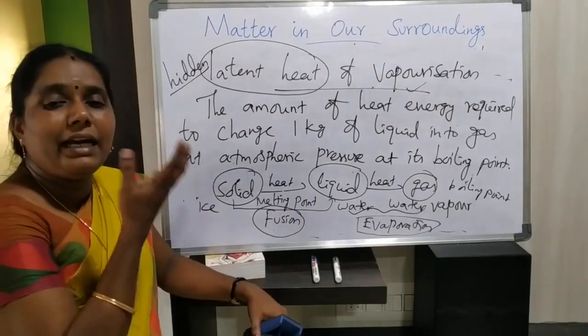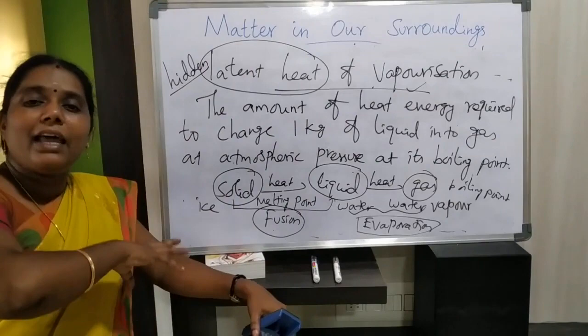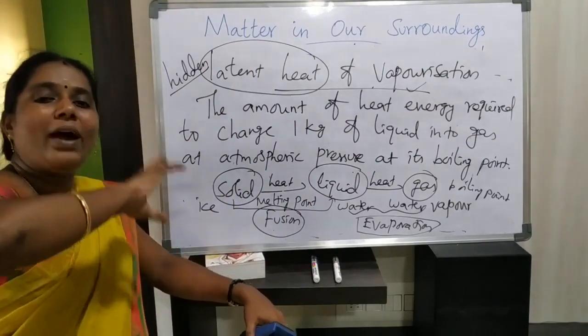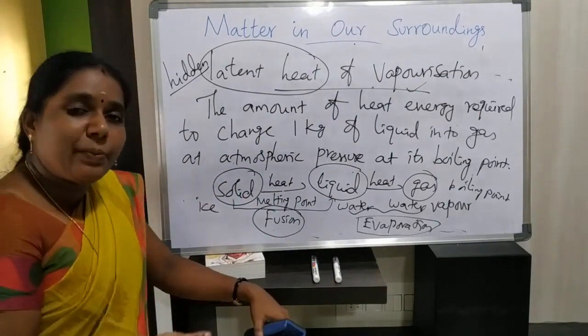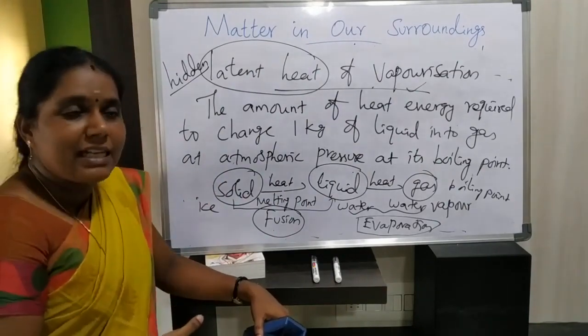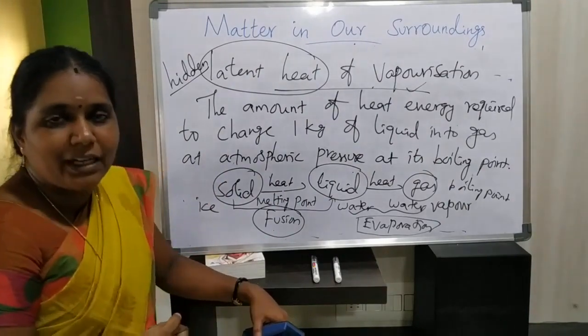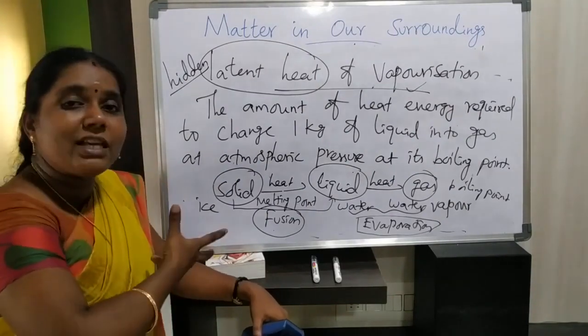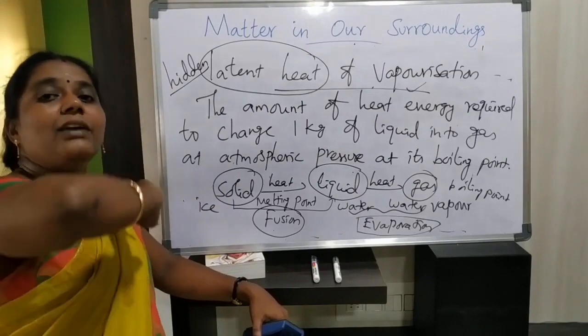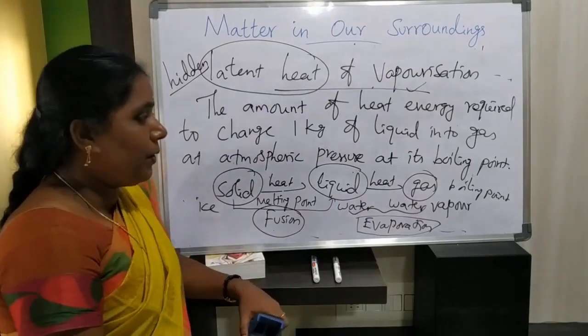That is latent heat of vaporization. That heat energy is used to convert one state of matter into another state of matter, and in this process also the heat energy is absorbed by the water particles, and that heat energy overcomes the force of attraction between the water particles and converts them into water vapor.